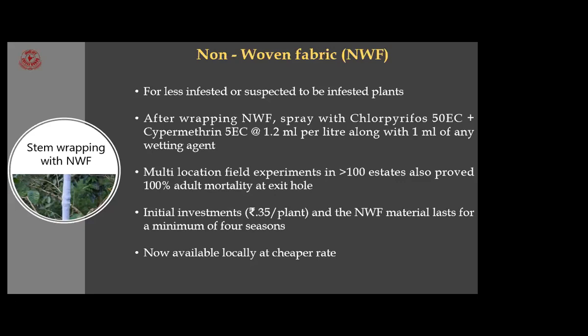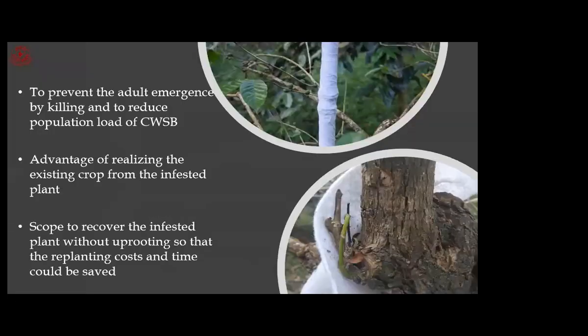You have to wrap the non-woven fabric on the doubted plants or the less infested plants, followed by an insecticide spray. If you do this, you can kill the emerging adults as well as harvest that year's crop. This will give you ample time to harvest, and it will reduce the inoculum.